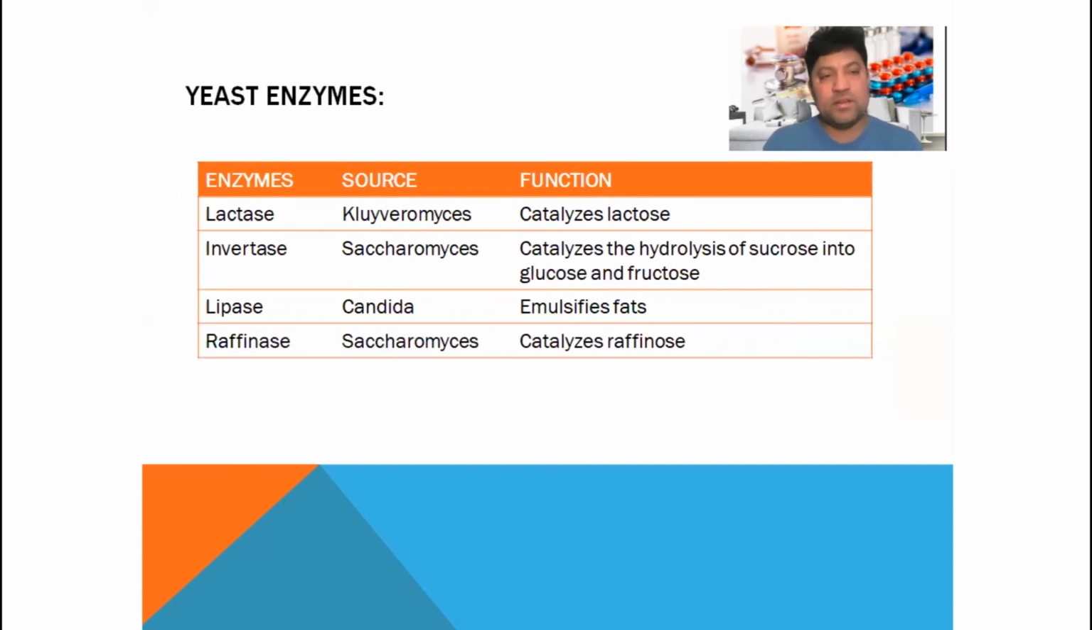Okay, the next type of enzyme belongs to the yeast, and as usual, we are going to talk about the type of the enzyme, its source, and functionality. Lactase is produced by Kluyveromyces, and it catalyzes lactose. Invertase is produced by Saccharomyces, and it catalyzes the hydrolysis of sucrose into glucose and fructose. The lipase produced by Candida emulsifies fat. Raffinase is produced by Saccharomyces, the yeast, and it catalyzes raffinose.